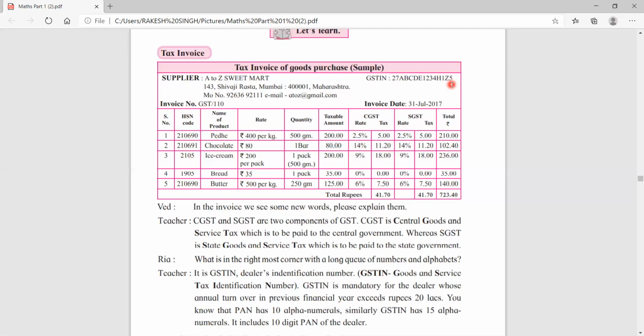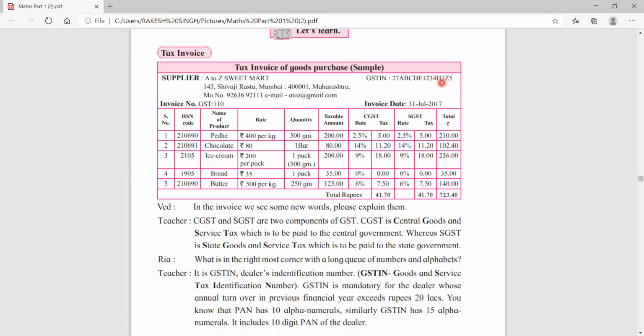So all together is 15 digits. In this you can see 15 digits. 27 is the code of a state, then A to H is the PAN number of that supplier, 1 is registration, and Z is by default, it is common for all, and this number 5 is required to check the invoice. Okay, so I hope that you have understood the meaning of this.